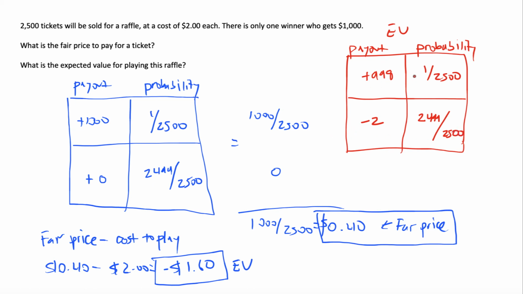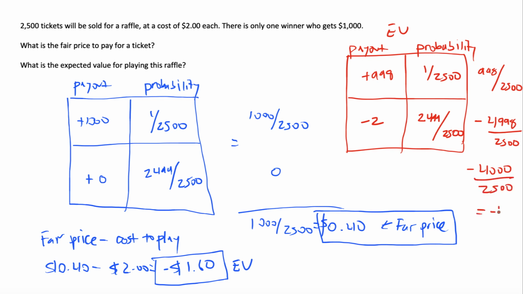So now let's take a look at what happens when we multiply these out. 998 times 1 gives us 998 over 2,500. 2 times 2,499 gives us negative 4,998 over 2,500. When we add these together, 998 minus 4,998, that's negative 4,000 over 2,500.